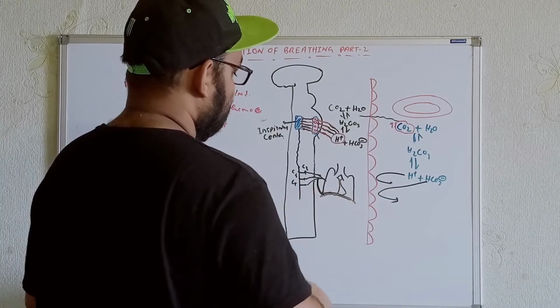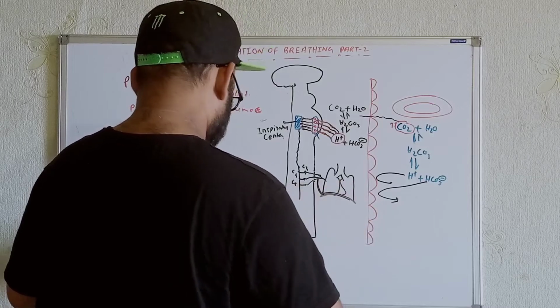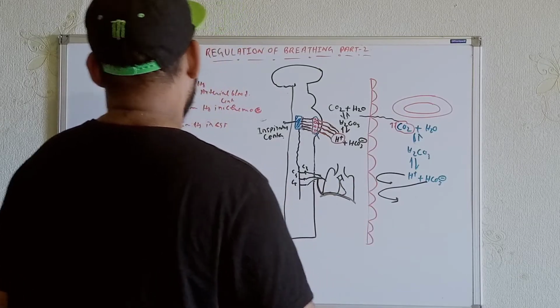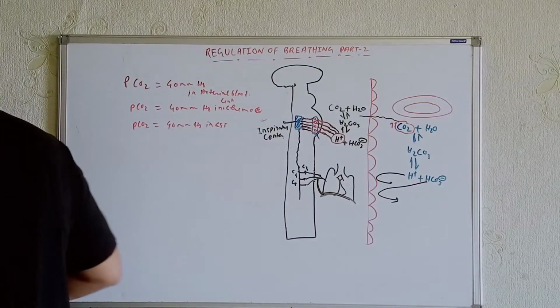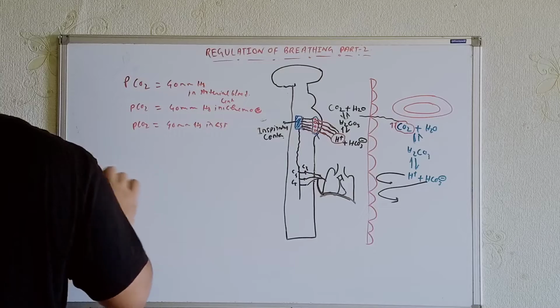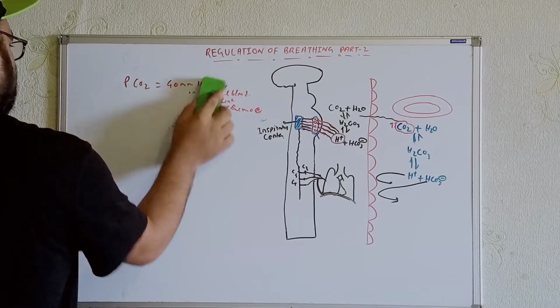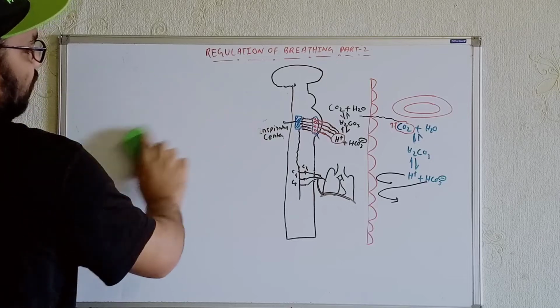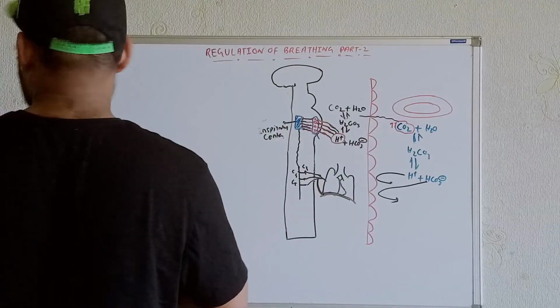Okay. Now let's talk about the peripheral chemoreceptors. This was all about the central chemoreceptors.